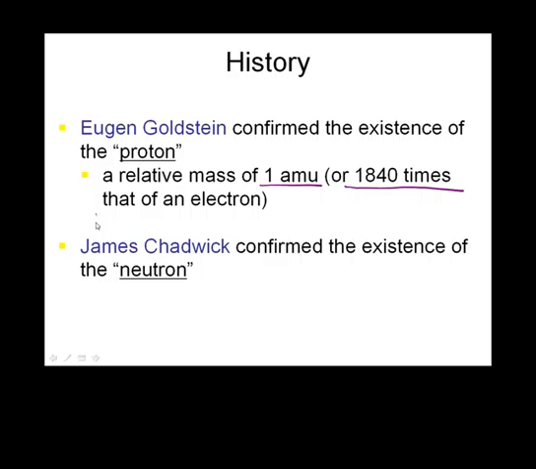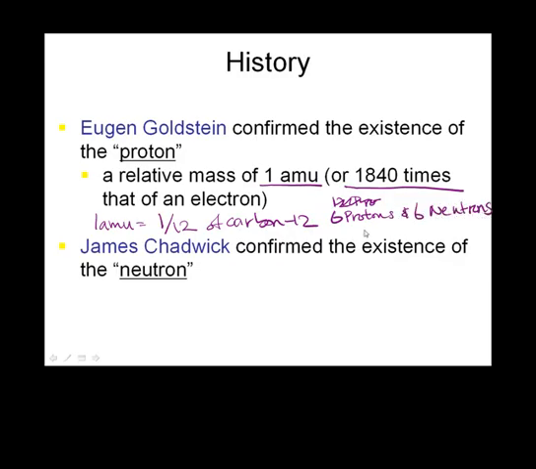By definition, 1 AMU is 1/12 of carbon-12. We knew that carbon-12 has, sorry, not 12, 6 protons and 6 neutrons.